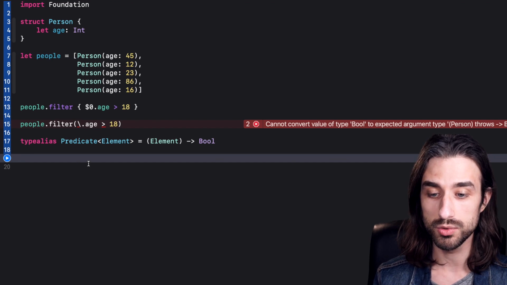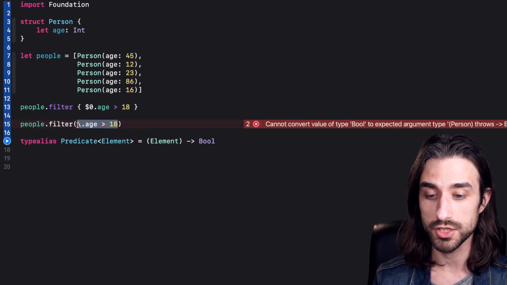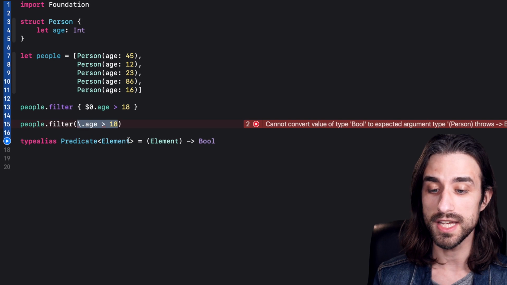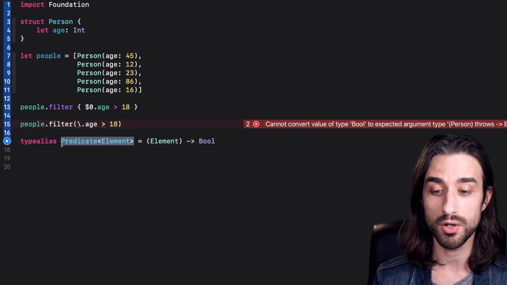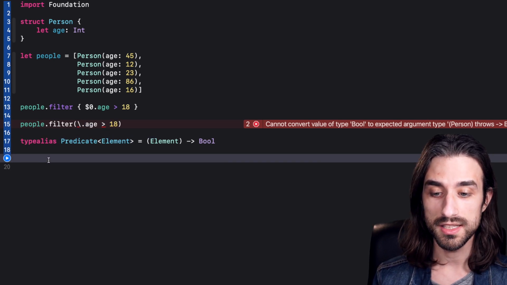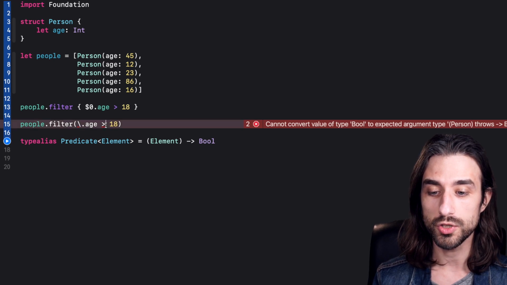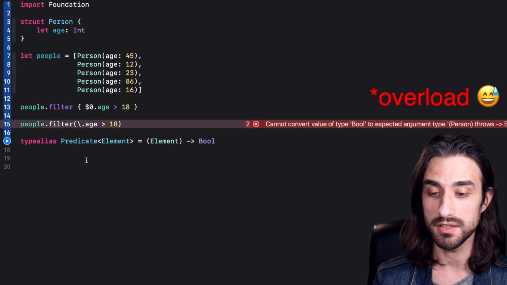So now what we need to do is have this expression somehow be equivalent to a predicate over an element. And the way to do it is to observe that what we could call the top level element in this expression is this operator. So if we want to turn this expression into a predicate, we need to override this operator.